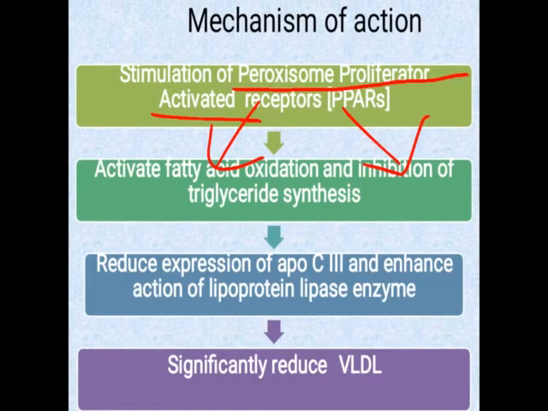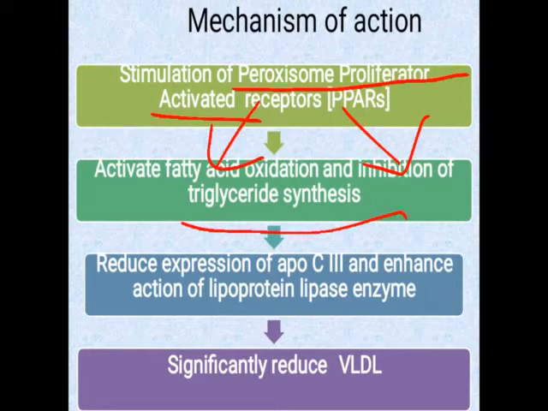So this PPAR, the peroxisome proliferator activated receptor, activates fatty acid oxidation. That means it activates the metabolism of lipids. And second, it inhibits triglyceride synthesis, so it inhibits the synthesis of lipids. One, it activates the metabolism; second, it inhibits the synthesis.